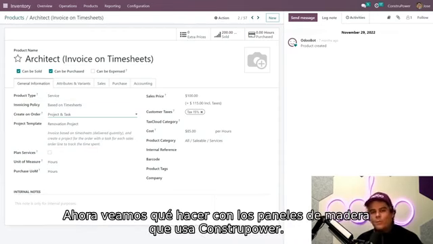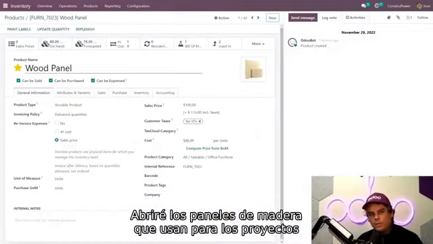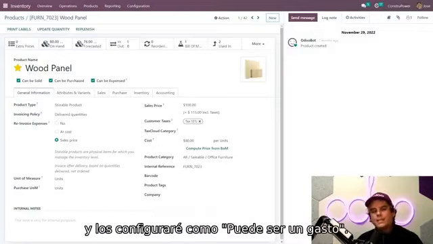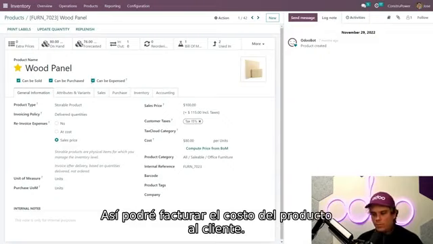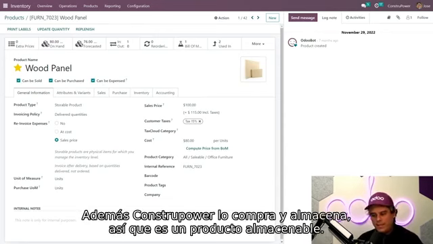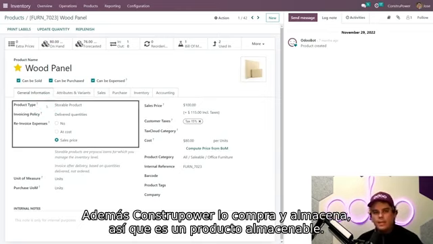Now, let's see more about the wood panel product ConstruPower used on site during the project. Here inside of the wood panel, since ConstruPower often uses wood panels in construction projects, it is essential to set the product as can be expensed, as you see. Doing so allows them to re-invoice the product's cost to the actual customer. Also, since ConstruPower buys it and then stores it, they chose to make it a storable product in this case.